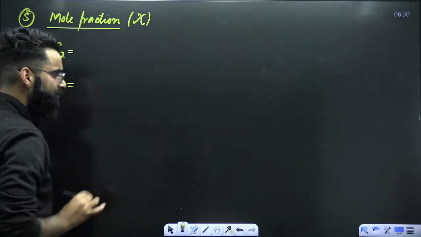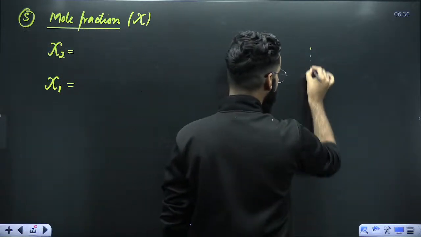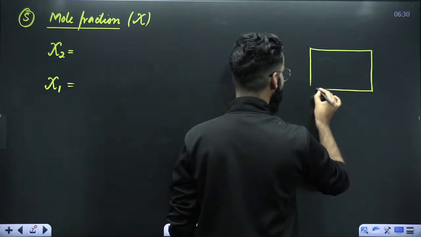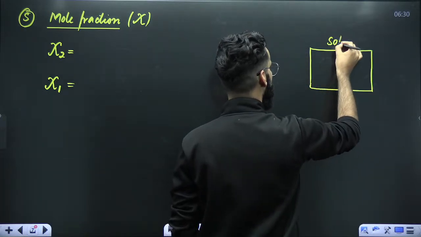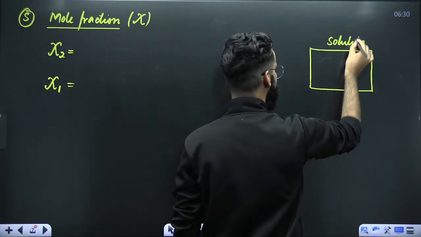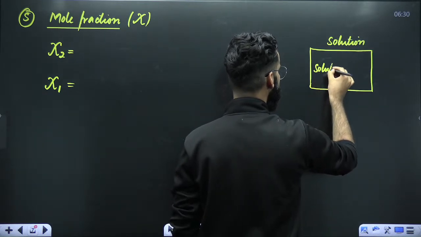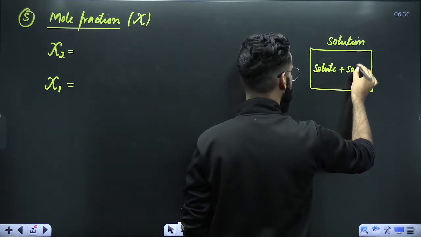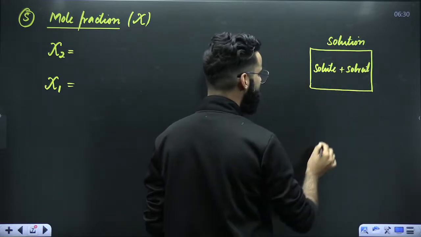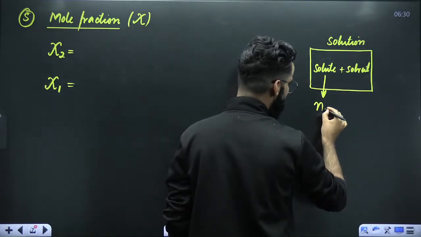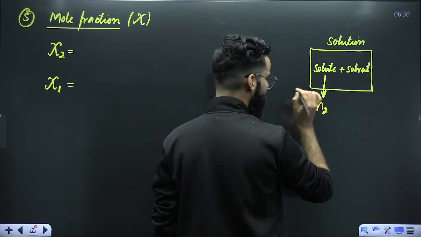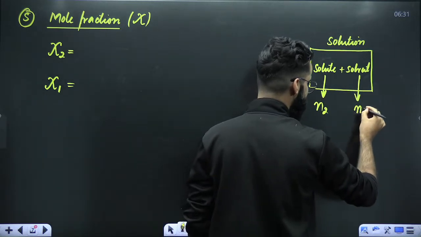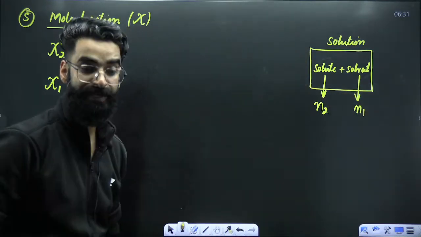It's again very simple. For example, you have got a container, and in this container, we have got a solution. Solution means there'll be solute as well as solvent in this particular container. Let's assume that N2 stands for the number of moles of solute in the solution, and N1 stands for the number of moles of solvent in the solution.